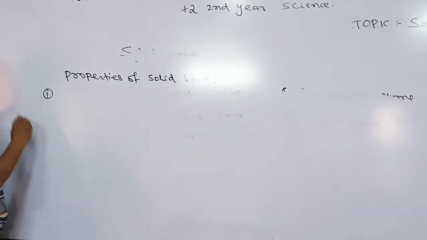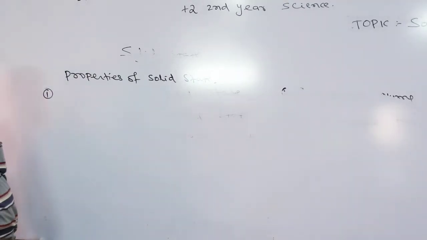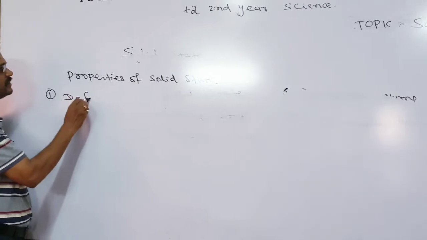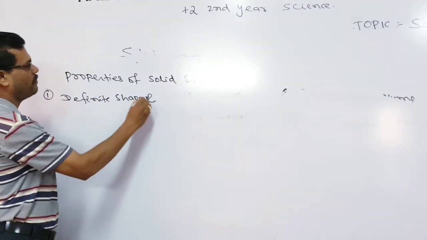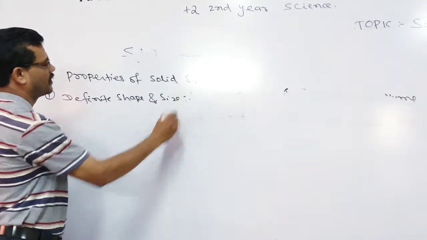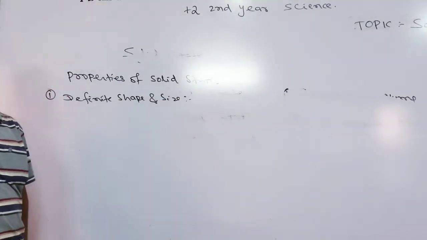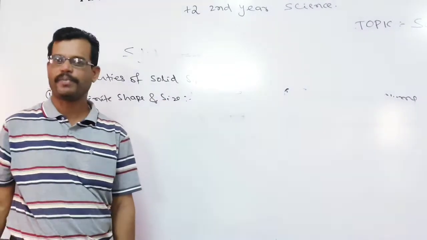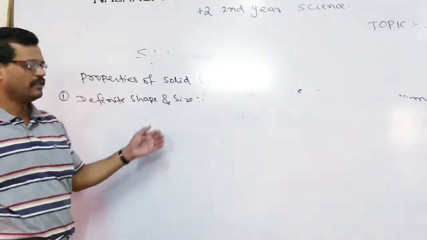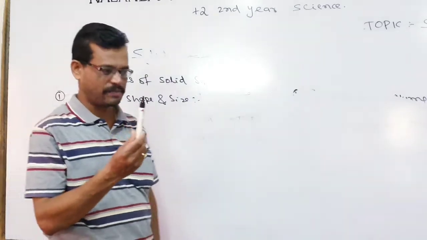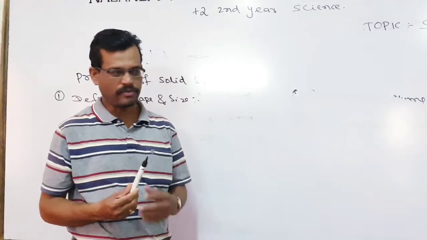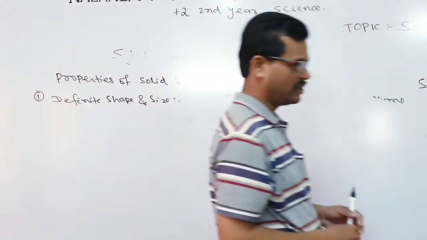First of all, we come to definite shape and size. Any substance that is present in the solid state is found to be associated with a particular shape and size. Let us discuss this pen, or the dusters.